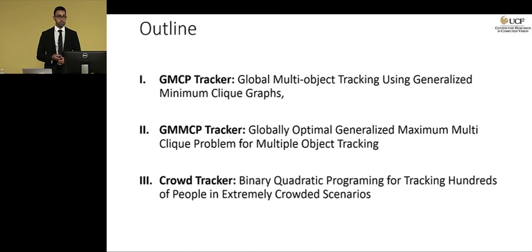Here's the outline of this presentation. In the first two chapters, we proposed two new data association methods, and we proposed two new trackers. One is called GMCP, the other one is called GMMCP. And in the last chapter, we're going to focus on tracking targets in crowded sequences.